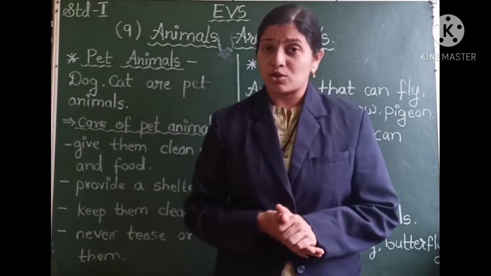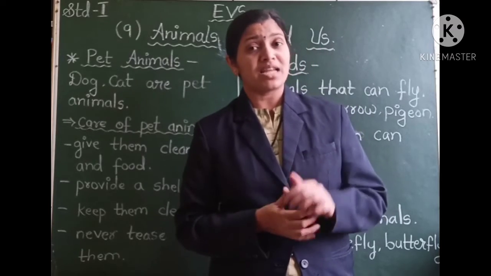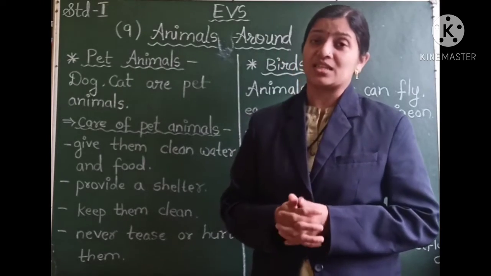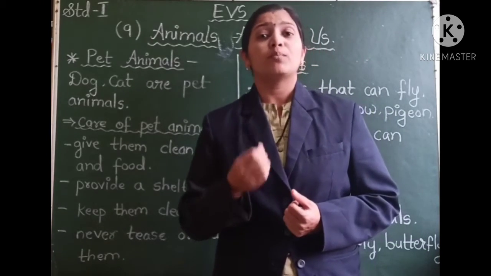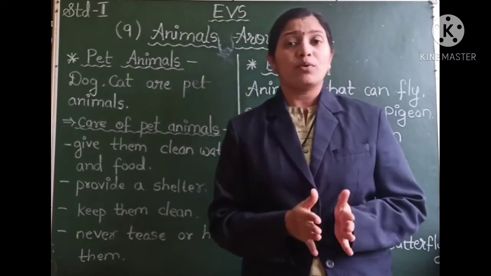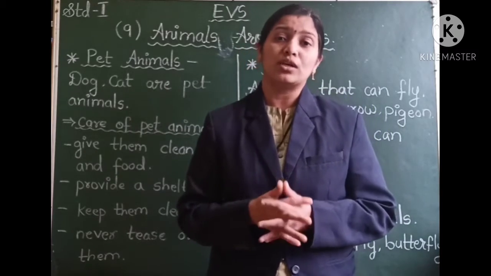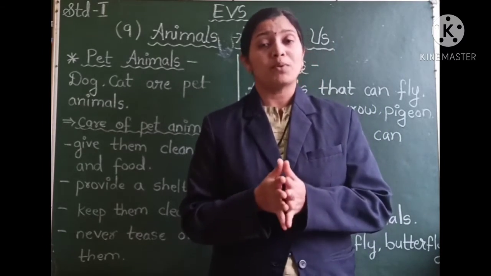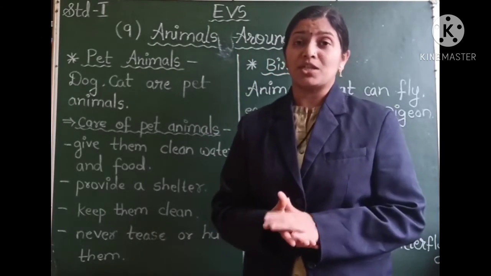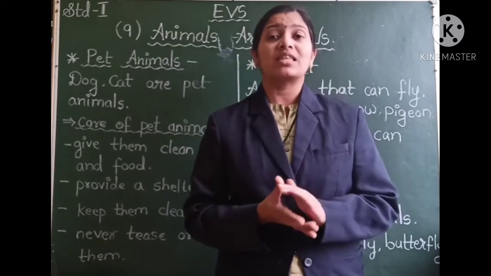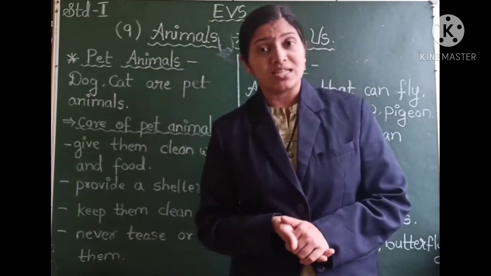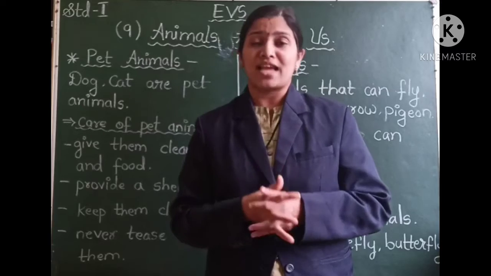But it is our responsibility that when we keep these animals at our home, we have to provide them with certain basic necessities, like proper food and clean water. So it is very necessary that proper food and clean water is provided to the pet animals. Also a proper shelter has to be provided. Now what is shelter? Shelter means we have to provide them a place where they can take rest, where they can sleep.